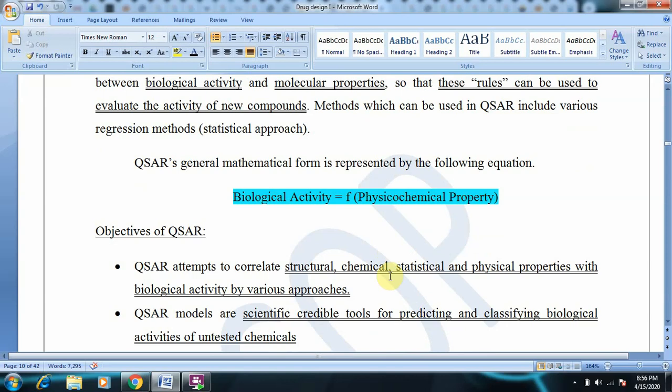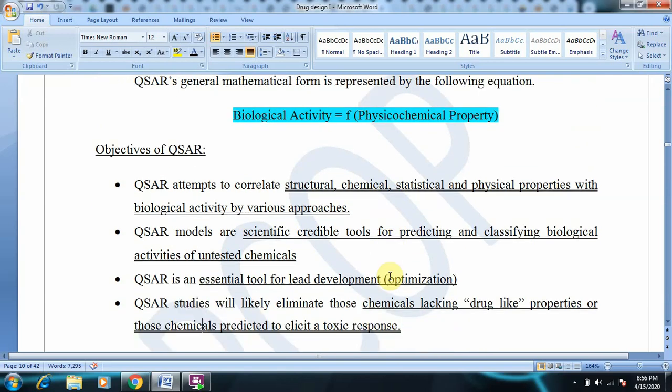And what are the objectives of QSAR studies? We'll go one by one. QSAR attempts to correlate structural, chemical, statistical and physical properties with the biological activity by various approaches. Forget about approaches as of now.